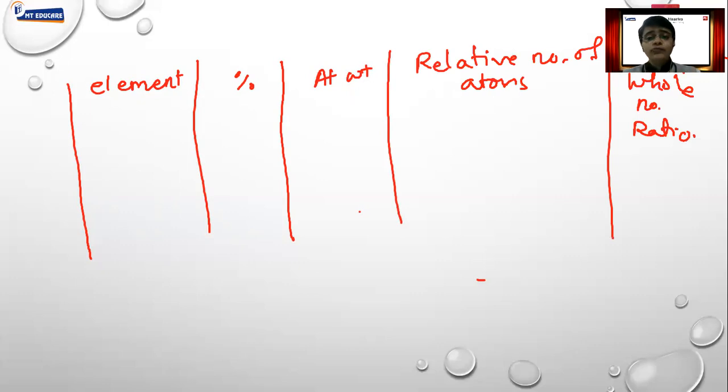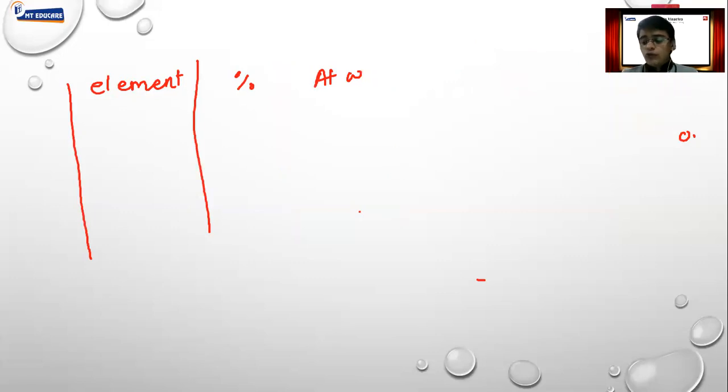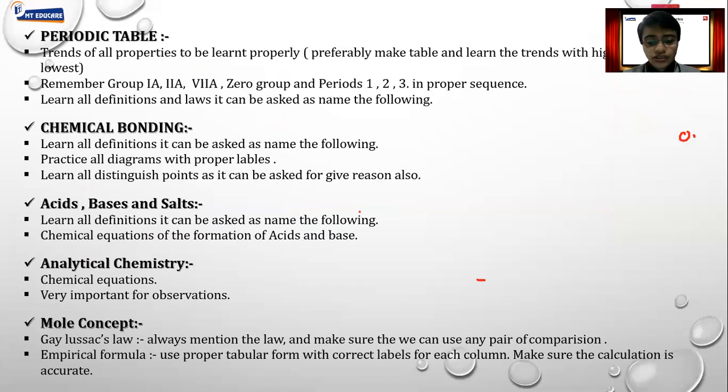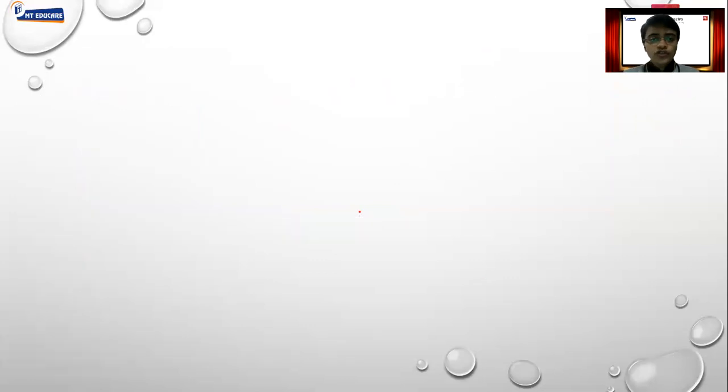So this is really very important. This table has marks. Okay. So make sure you mention the correct terms and the correct labels of the table as well. This is how we are supposed to represent the empirical formula. Make sure in case of empirical formula, your calculation is very, very accurate, because even if your calculation has a small mistake, you will get a wrong answer. So focus on calculation when it comes to empirical formula.